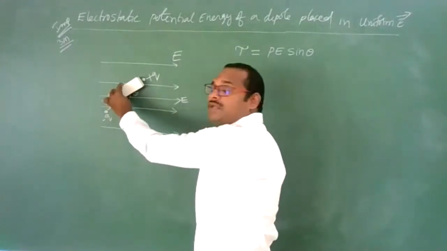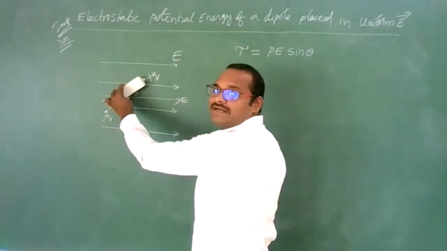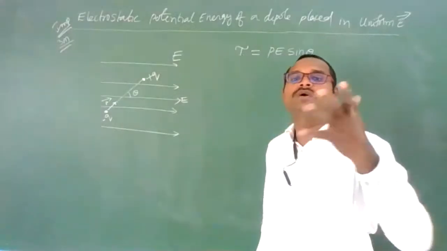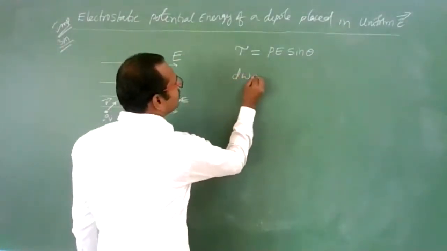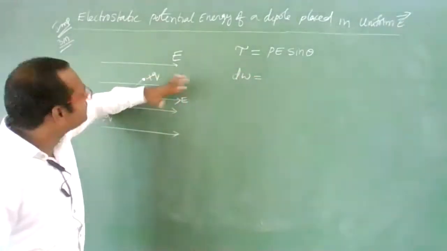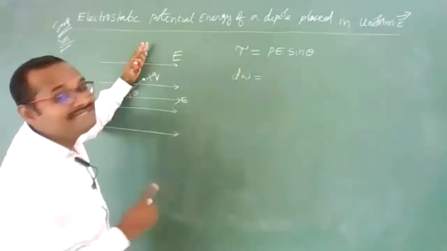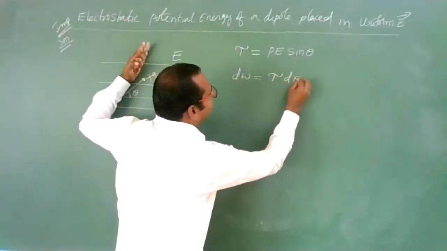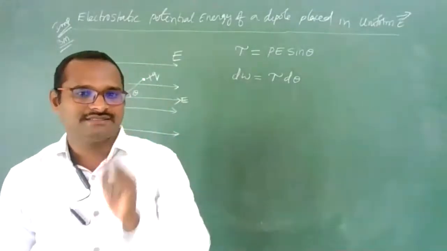Now against this torque, let us rotate this dipole by a small angle, d theta angle. For that, how much work do we need to do? Yes, a small amount of work we need to perform to rotate this dipole against this torque. Torque is acting in this direction. So against this torque, let us rotate it by a small angle. How much angle? d theta angle. Then the work we need to perform is tau into d theta. In a linear motion, work done can be written as F into S.